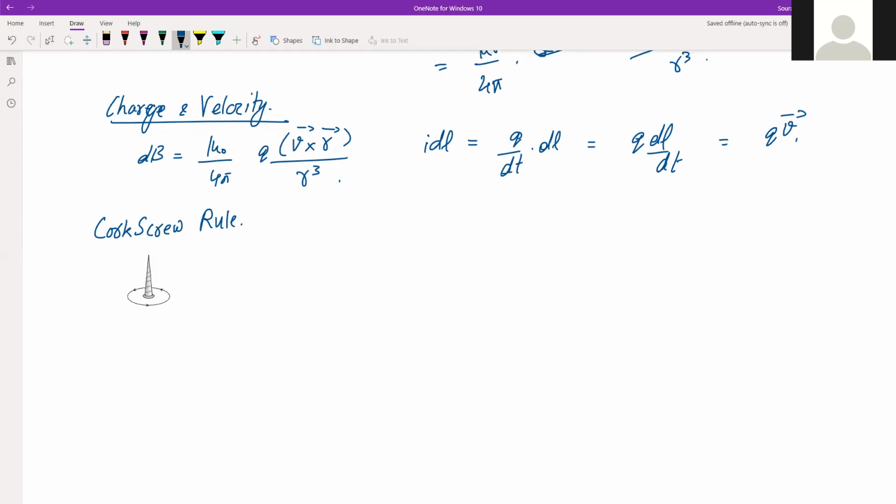According to this rule, if we imagine a right-handed screw placed along the current carrying line conductor and rotated such that the screw moves in the direction of flow of current, then the direction of rotation gives the direction of magnetic lines of force. It's like this: if there is a screw like this and I rotate it in this direction, it will go up.